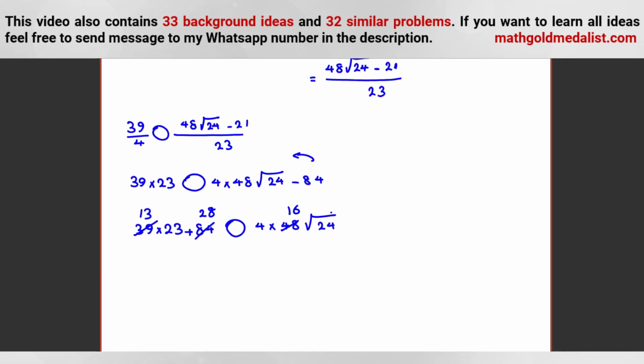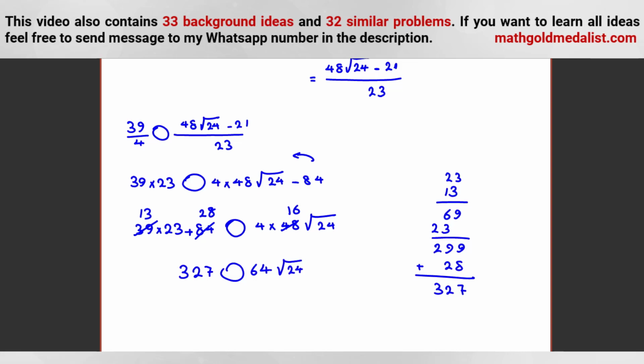No. Now, if we raise to the power of 2, let's calculate this part first. 13 times 23, it will be 299. 299 plus 28, which will be 327. That is the left hand side. Now for the right hand side, 4 times 16, 64, root what?